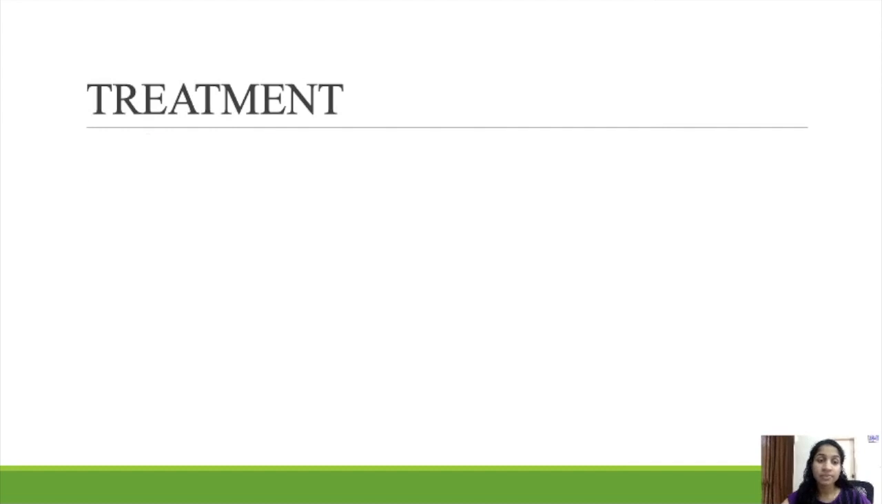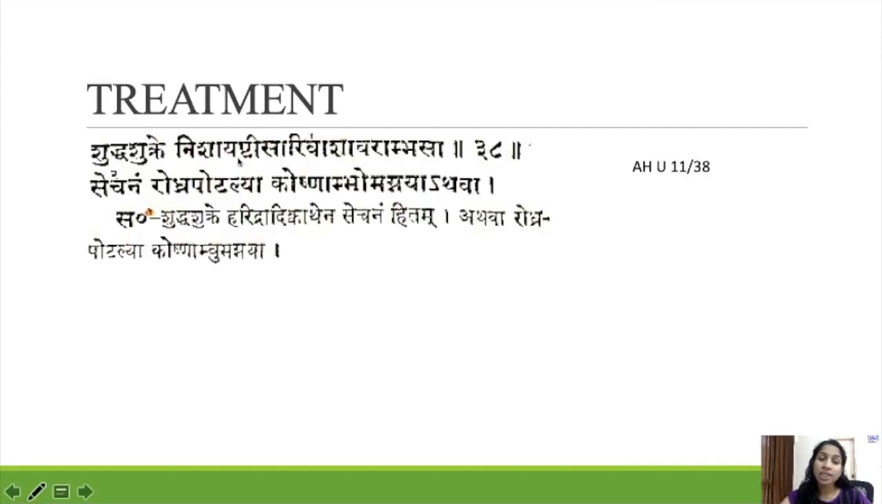Next comes the treatment. Shuddha Shukre Nisha Yashti Shariba Shabara Ambasa Sejanam, Rodra Podalya Koshna Ambo. So in Shuddha Shukra condition, we have to do Sejanam. Sega should be done with Nisha, Yashti, Shariba and Shabara, that is, a Kashaya or decoction prepared with these. Using this Kashaya we can do Sega.